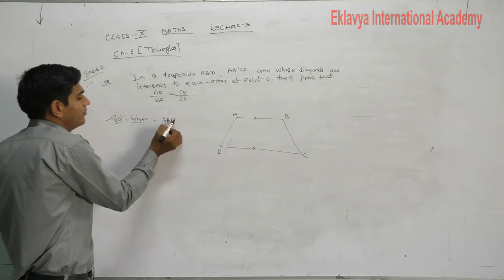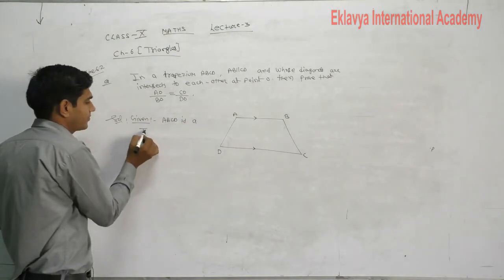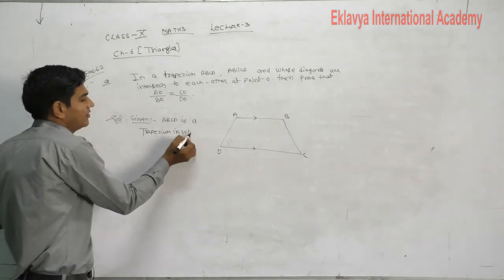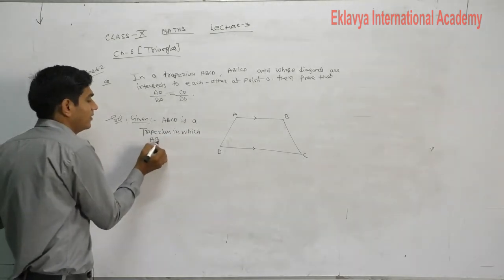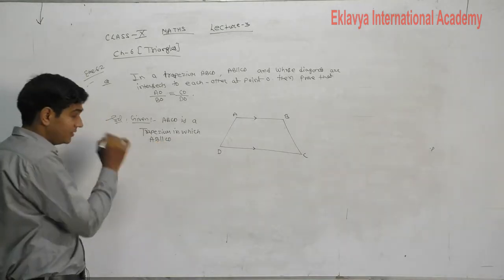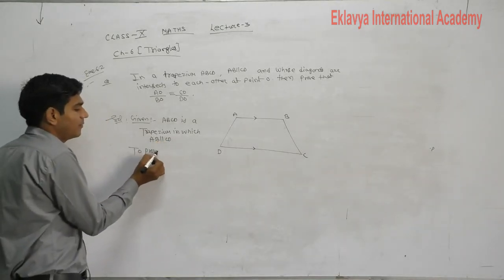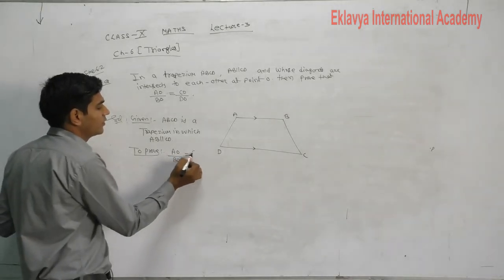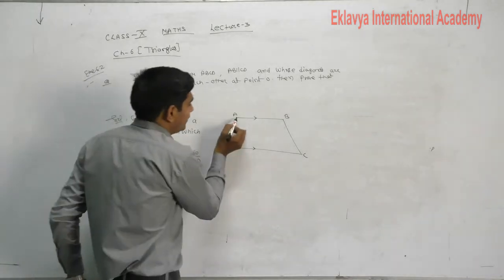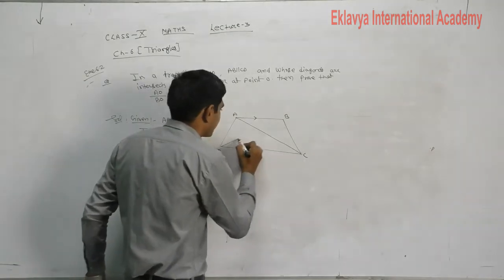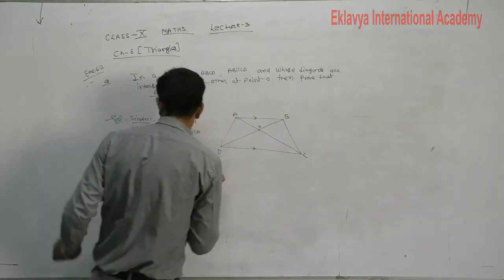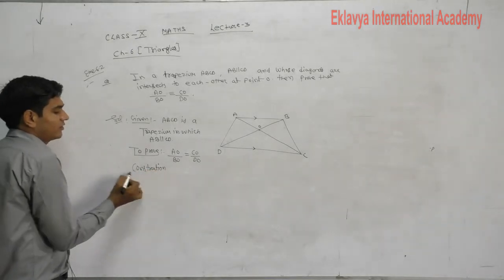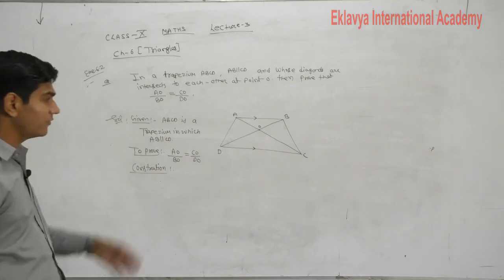Given: ABCD is a trapezium in which AB is parallel to CD. What will we prove here? AO upon BO equals CO upon DO. And these diagonals intersect each other at point O. Now here we will require a construction.